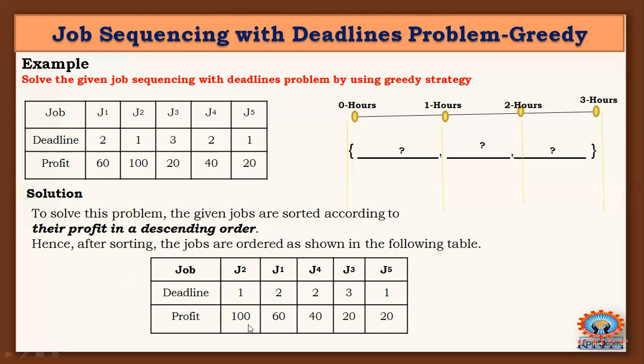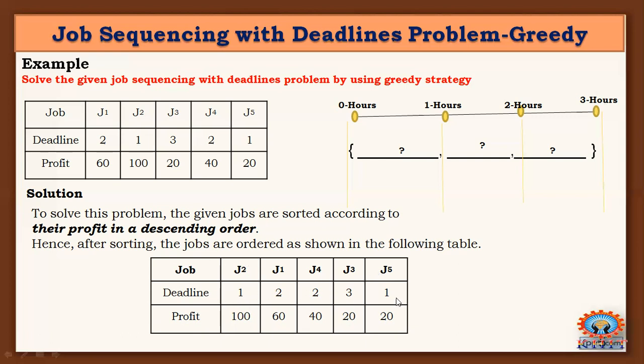The profits are arranged in descending order, the maximum profit first and the least profit last. When we arrange the profits this way, their corresponding deadlines and job order also change, and the table is converted like this.